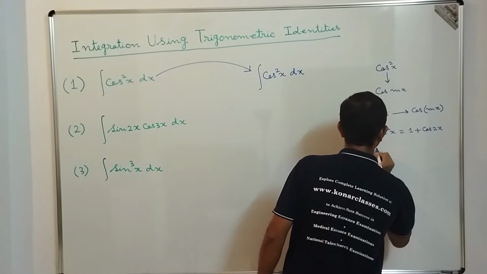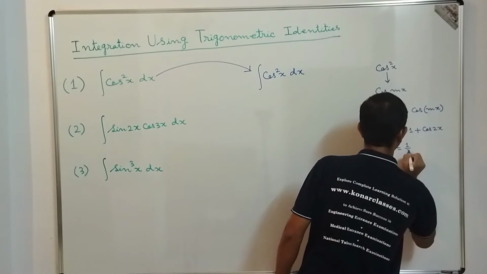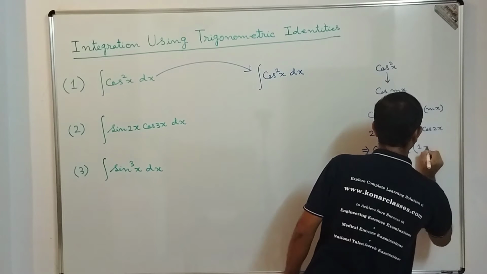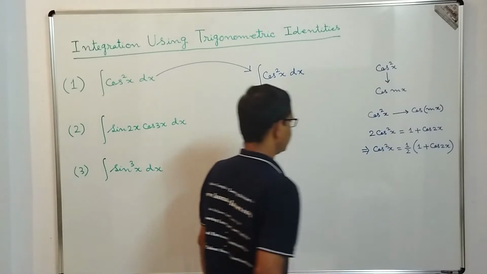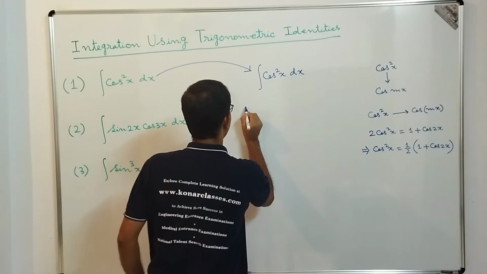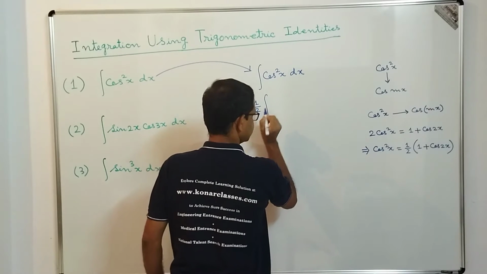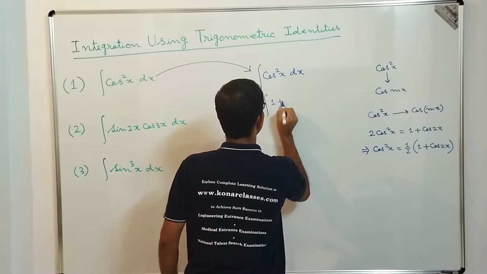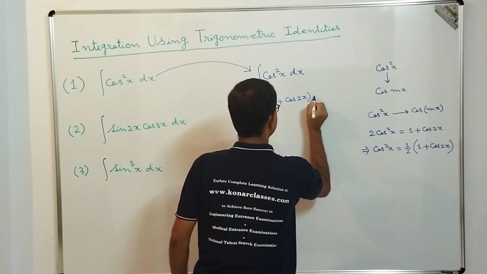So cos square x is equal to 1 by 2 into 1 plus cos 2x. So that's what we are going to write here: 1 by 2 integration of 1 plus cos 2x dx.